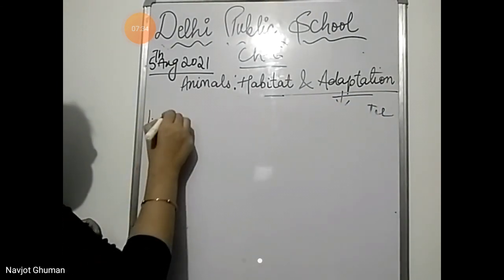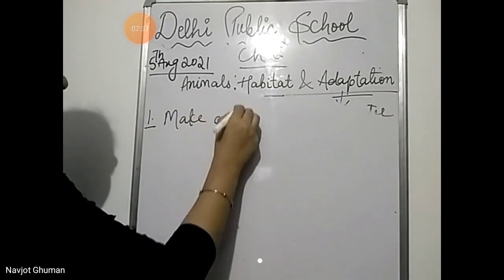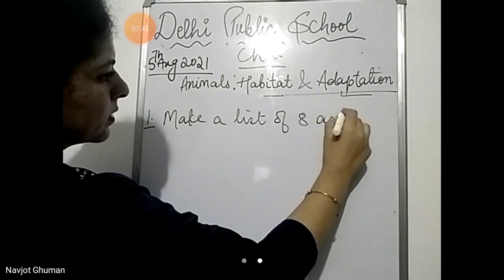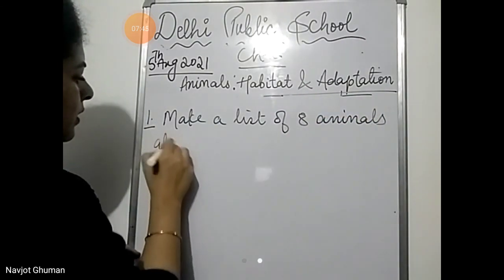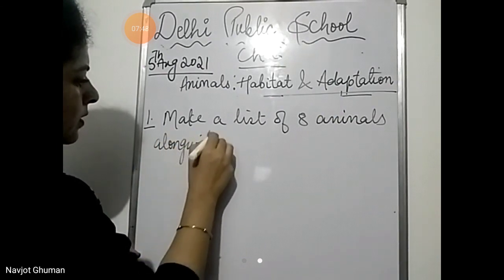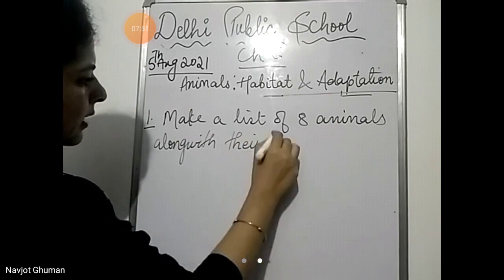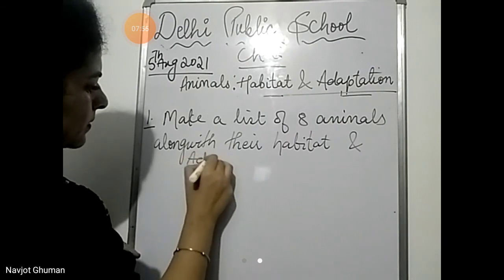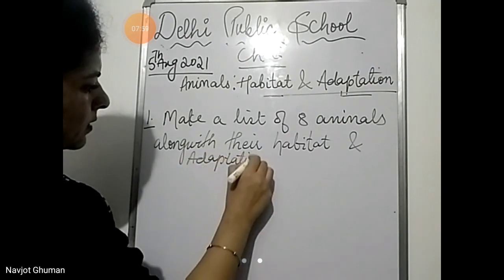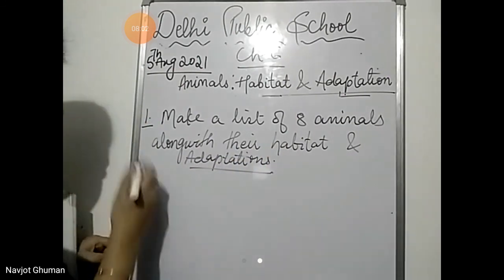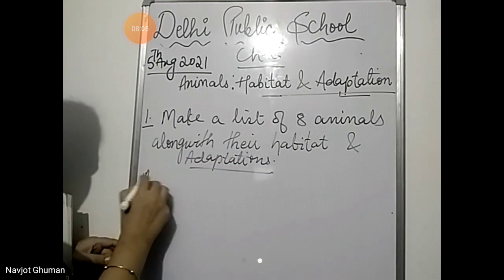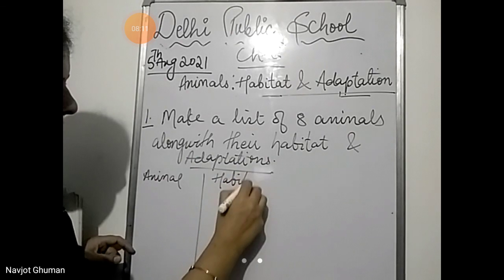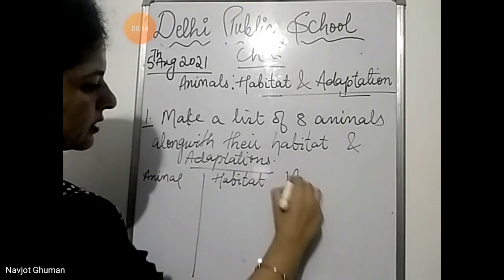Now, what the activity is: make a list of 8 animals along with their habitat and adaptations. In first column, you will write name of the animal, second habitat, and third adaptations.